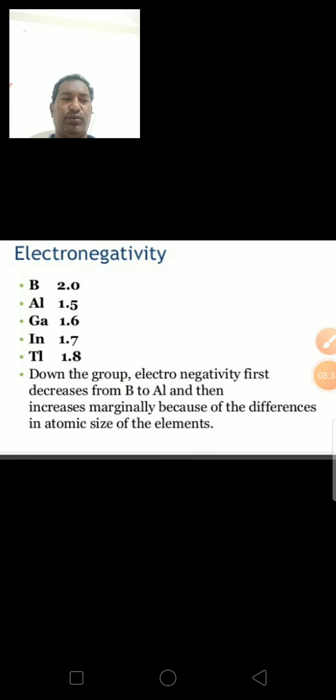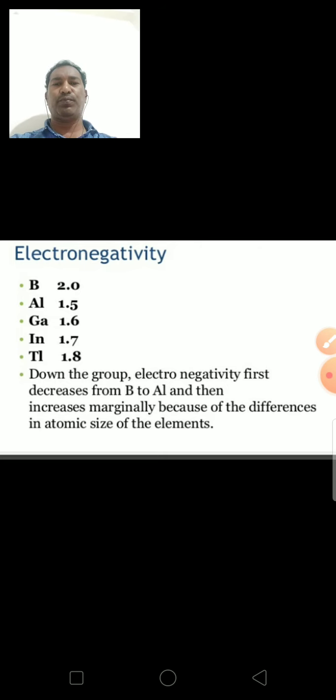Next, electronegativity. Electronegativity first decreases from boron to aluminum and then increases marginally due to the discrepancy in atomic size of the elements. See here the electronegativity values: boron 2, aluminum 1.5 and gallium 1.6. Indium 1.7, thallium 1.8.